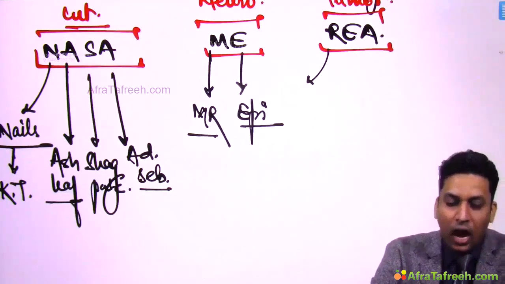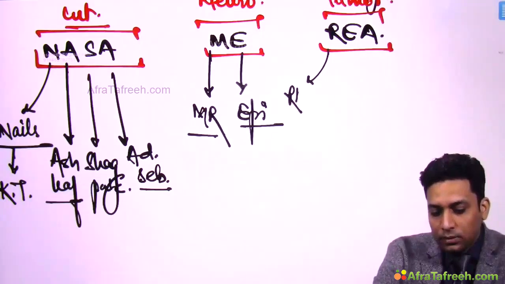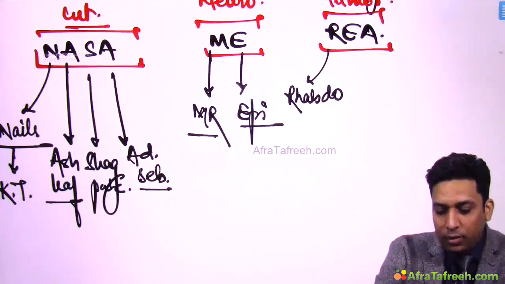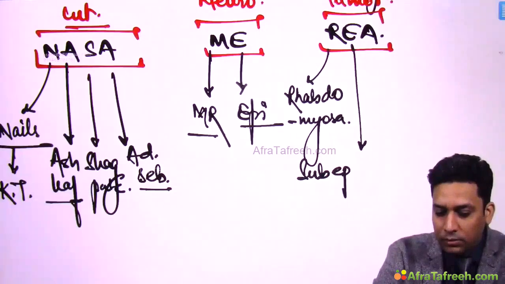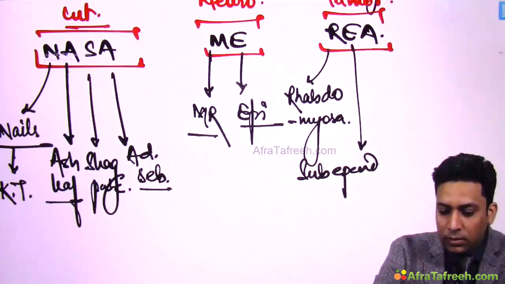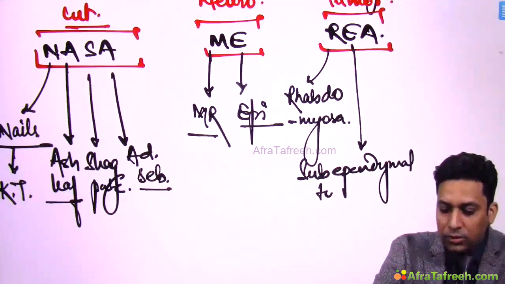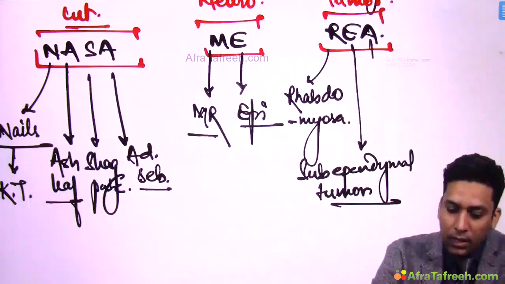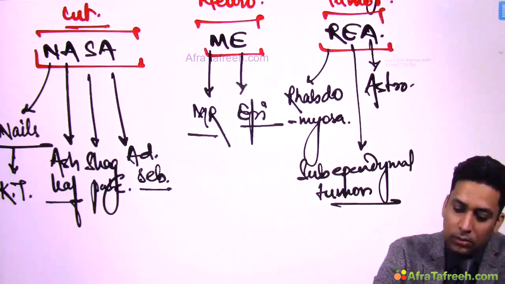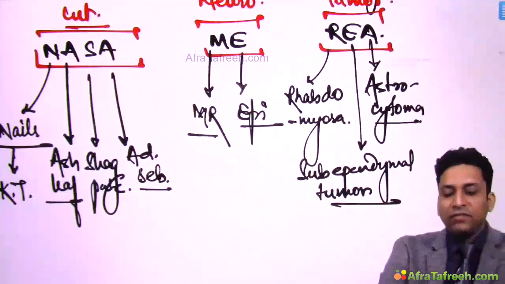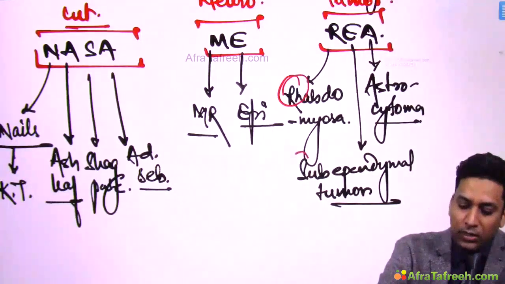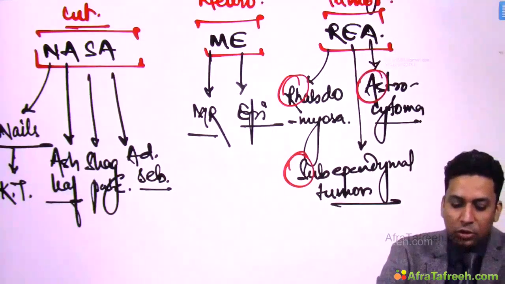Then in the heart, the patient may develop rhabdomyoma. Then they may have subependymal tumors like astrocytoma, which is subependymal. So with the help of this mnemonic, you can very easily remember all these points. Rhabdomyoma and subependymal astrocytoma are the associated tumors.